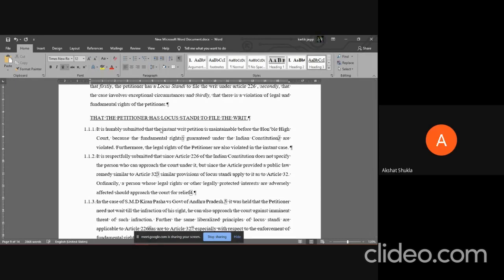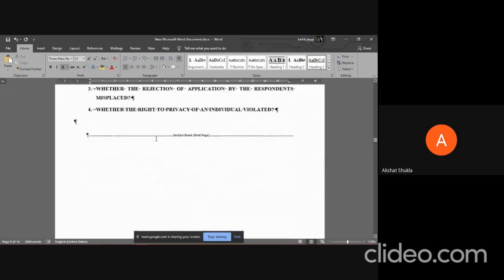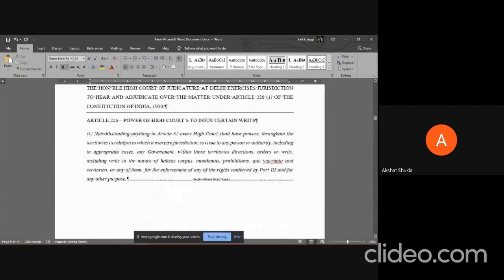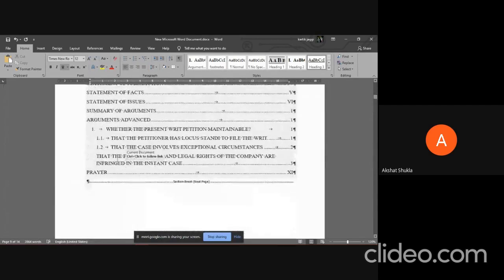Okay. And sir, when we insert the table of contents, at that point it does not fit into the table of contents correctly. What can be done with regards to that? What do you mean it does not fit?